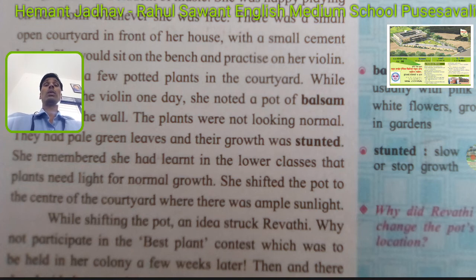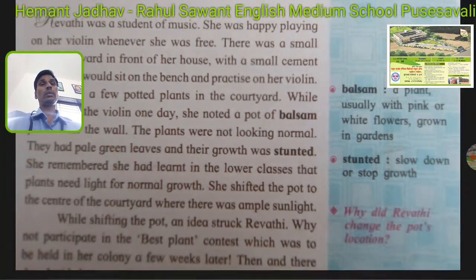Ample means a lot of, sufficient. So when she found that in the center of the courtyard we can get a lot of sunlight, plenty of sunlight, ample sunlight, then she shifted that plant to the center of the courtyard. Okay, let us see what happened further.